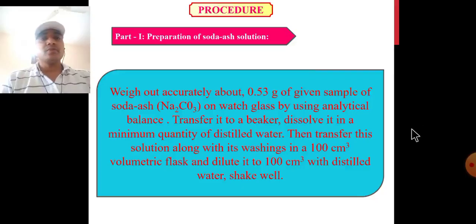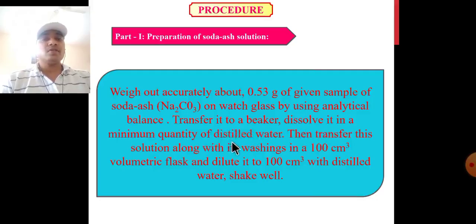Procedure: a two-step procedure. Part first, preparation of soda ash solution. Weigh accurately about 0.53 gram of the given sample of soda ash, that is sodium carbonate, on a watch glass using an analytical balance. Then transfer it to a clean beaker and dissolve it in a minimum quantity of distilled water.